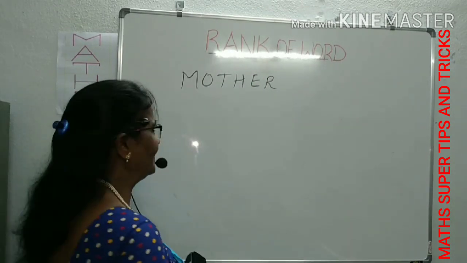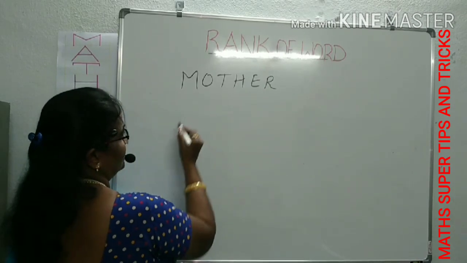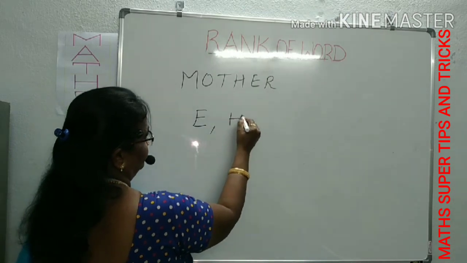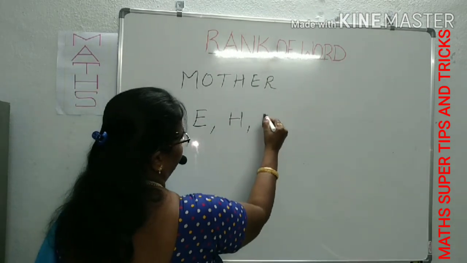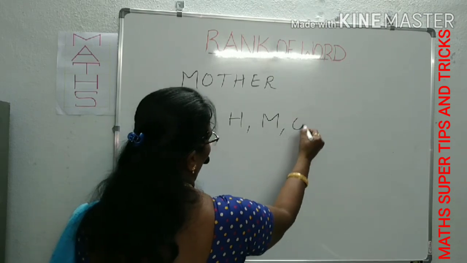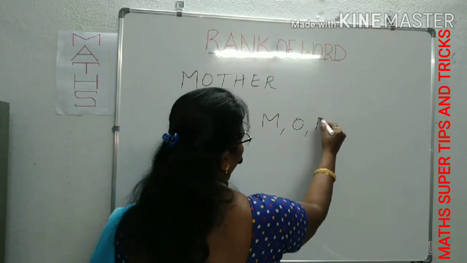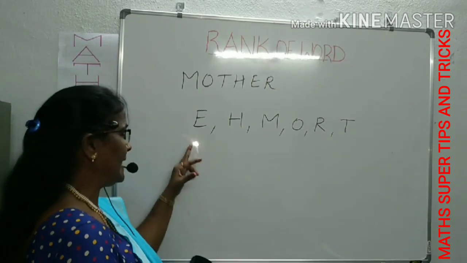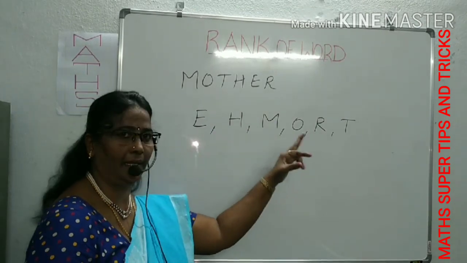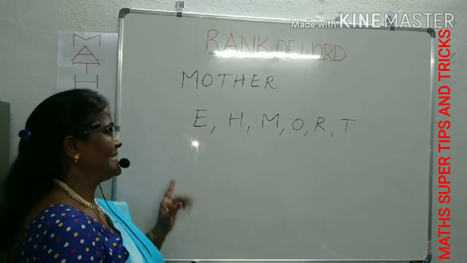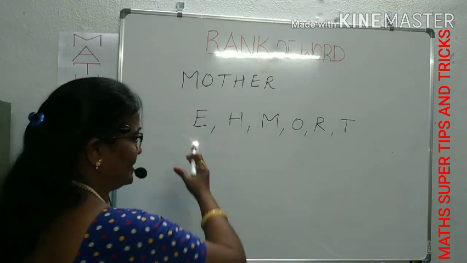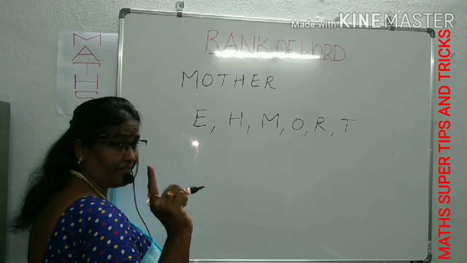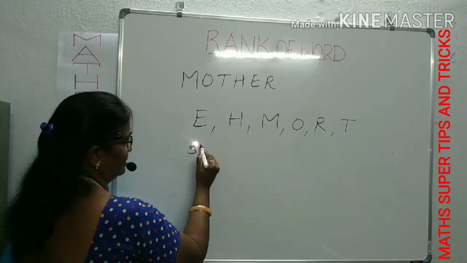Right? Now, in alphabetical order, what comes first? E, H, M, O, R, T. You know, these are the alphabetical order: E, H, M, O, R, T. Okay, right? So, as usual, as I said, here also there is no repetition. How many letters are there? 6 letters are there. We write one less, that means 5. So we can write 5 factorial into.